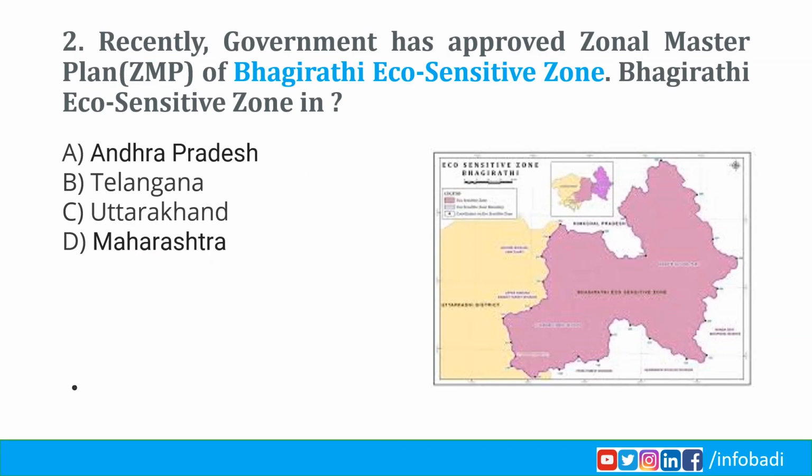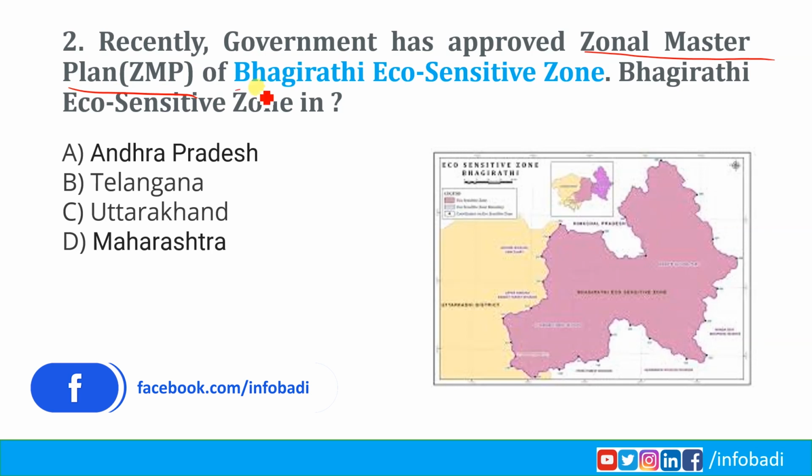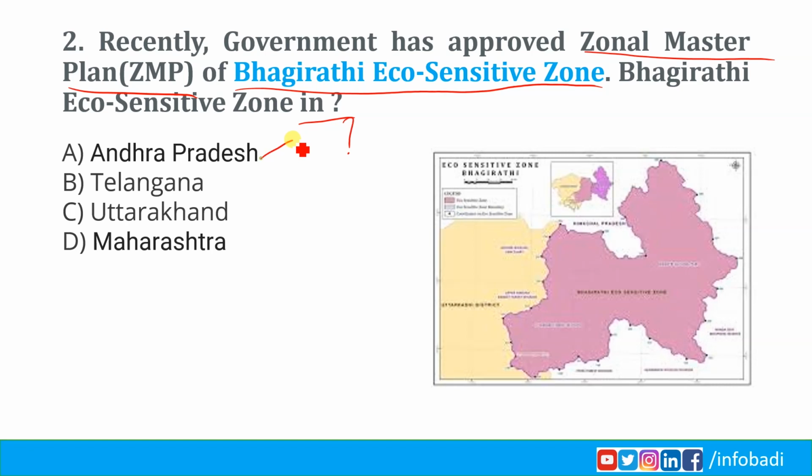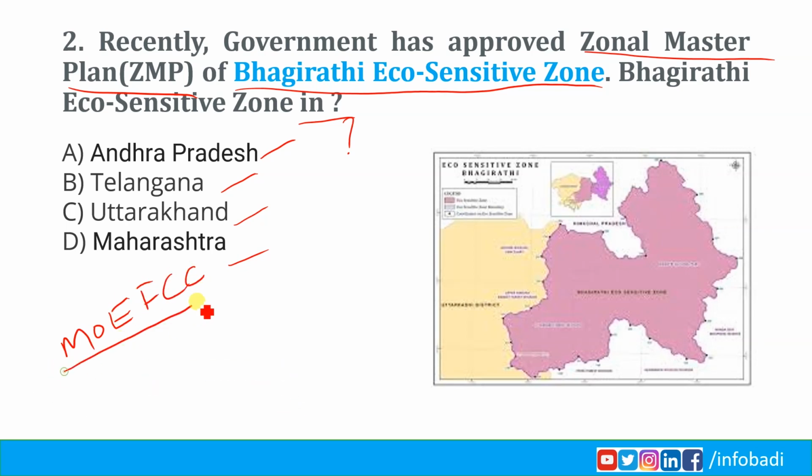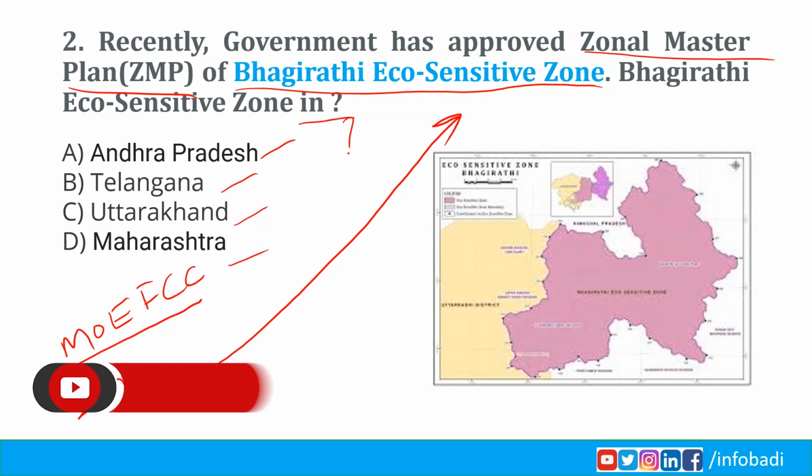Next question. Recently, the government has approved the Zonal Master Plan (ZMP) of Bhagirathi Eco-Sensitive Zone. Bhagirathi Eco-Sensitive Zone is in Andhra Pradesh, Telangana, Uttarakhand, or Maharashtra? Recently, the Ministry of Environment, Forest and Climate Change, MoEF and CC, has approved the Zonal Master Plan for the Bhagirathi Eco-Sensitive Zone. It is the way for faster execution of the Char Dham Road project.